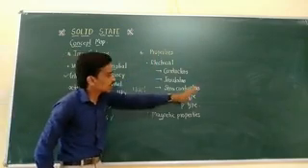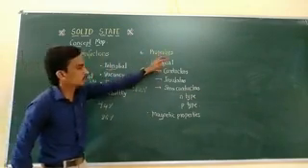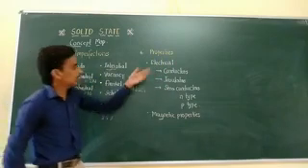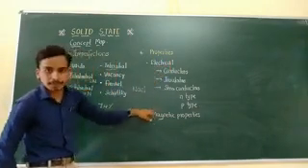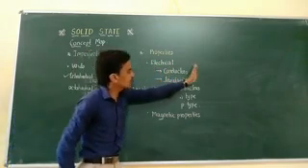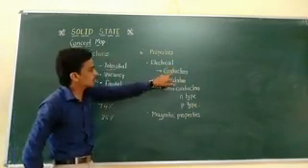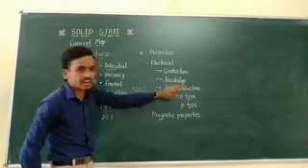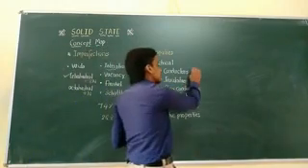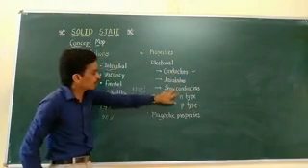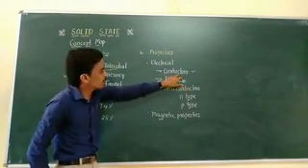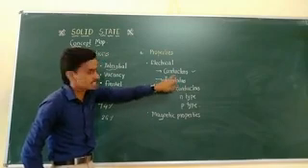And the last part of this chapter is properties of the solids. The important ones are electrical properties and magnetic properties. Electrical properties you already studied in recent chapters: conductors, insulators and semiconductors. Conductors conduct electricity highly, insulators you already know, and semiconductors have properties in between conductors and insulators.